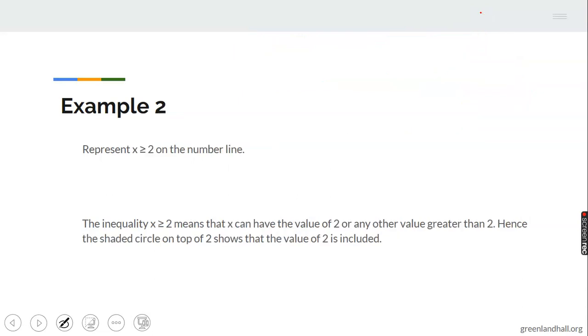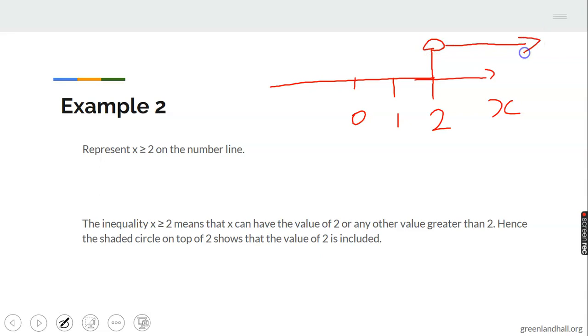Now, the other one, you will see the difference between the first number line and the second one that I want to draw now. Here we have 0, here we have 1, here we have 2, and we have x here. Numbers greater than 2 are on this side. Now, equal to means 2 is inclusive, so you must shade the circle. Once you shade that, that means 2 is inclusive.